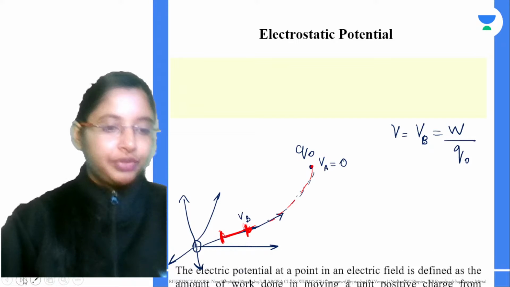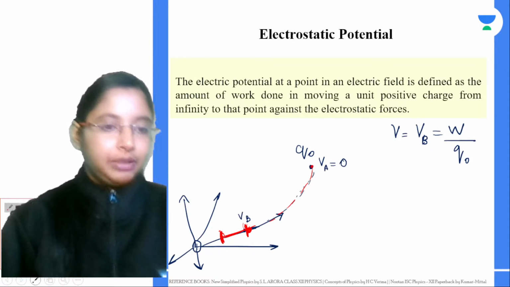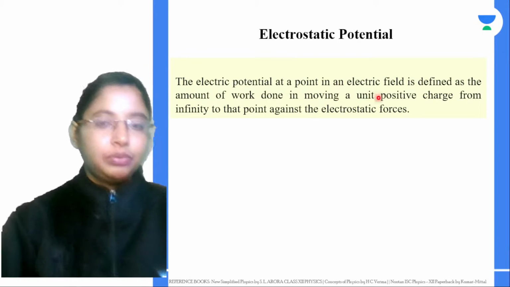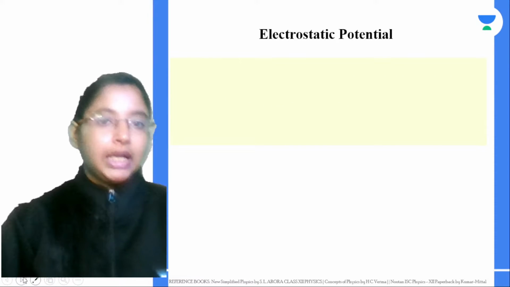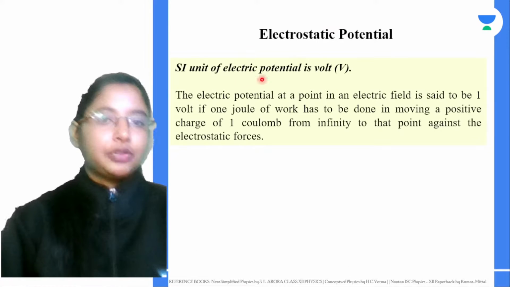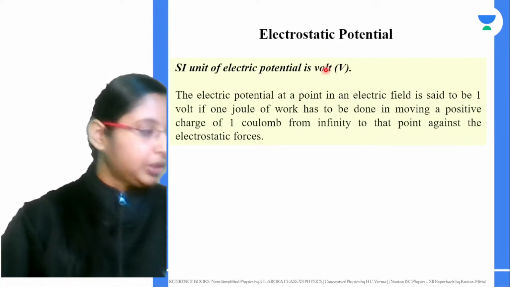Now the potential difference is again given by the electric potential. The electric potential at a point in an electric field is defined as the amount of work done in moving a unit positive charge from infinity to that point against the electrostatic force. The unit of this electric potential is also the volt.